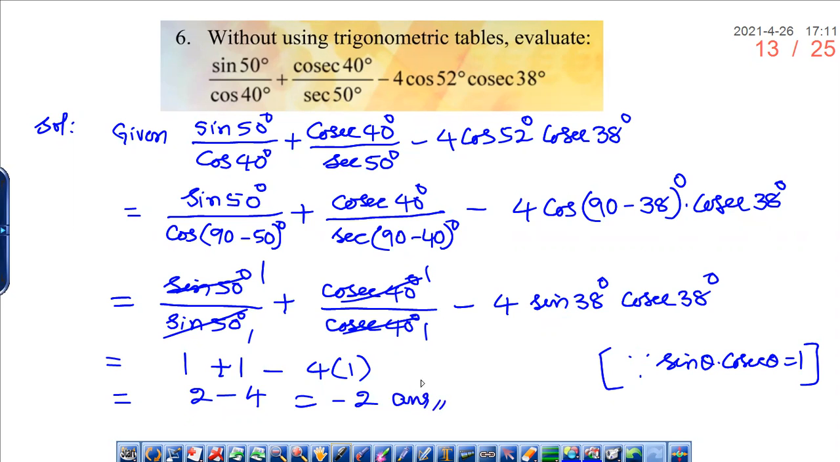So in this problem, we have just changed the denominator here, cos 40 degrees as cos 90 minus 50 degrees, and we have used the complementary formula, substituted it, and we have used sine theta into cosecant theta as 1. So we have substituted here, and we got minus 2 as the answer. So the problem is very simple, and hope you have understood it.